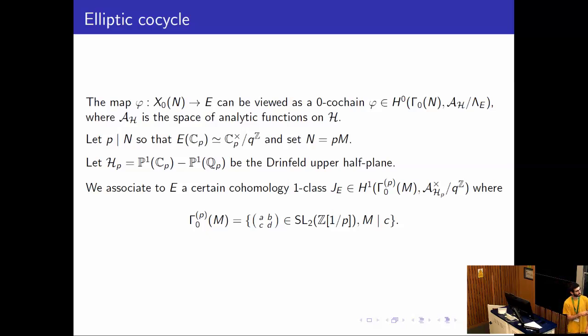And it's a cocycle for the group Gamma_0^{p}(M), acting by Möbius transformations. This is defined exactly as Gamma_0(M), but you take matrices in the Hecke group, with coefficients in Z[1/p], instead of just Z. I will not recall the definition of this one-cohomology class J_E, but I'll recall some of its properties.